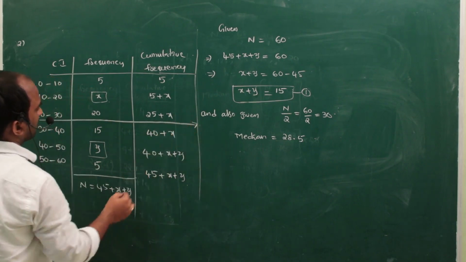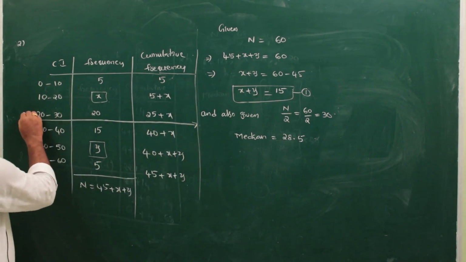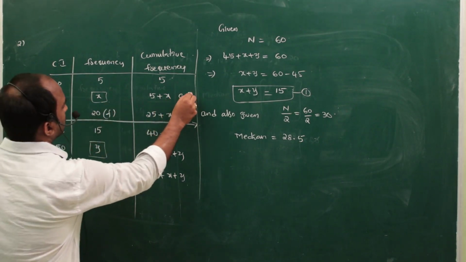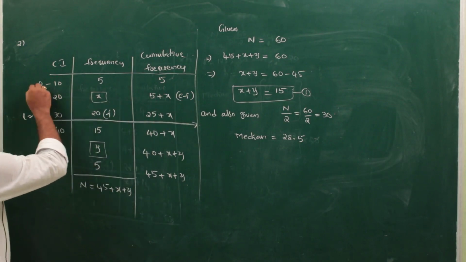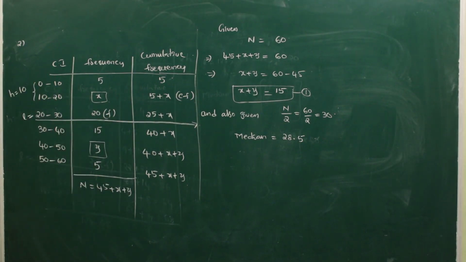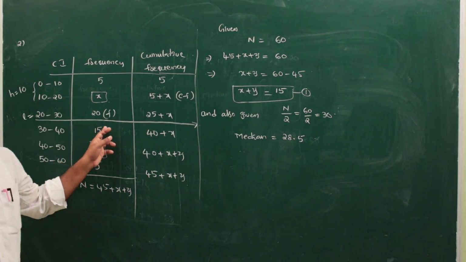This is the median class. This one, the L value. It is the F value. This one is the CF. It is the H value, H value 10. Median, do you understand or not?